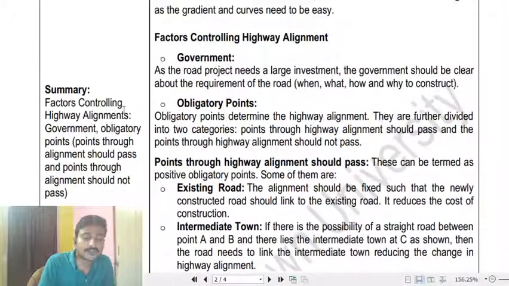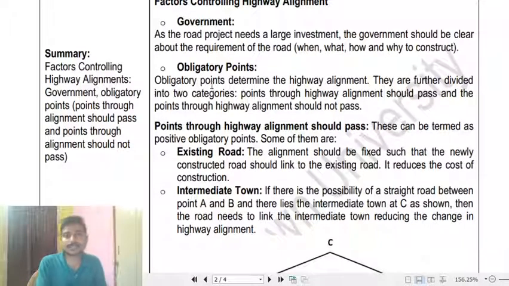Now there are different factors which control the highway alignment. First is the government. As a road project needs large investment, it is the government who decides about the alignment. Government decides in which area a new alignment should be made. The next point is obligatory points. Obligatory points determine the highway alignment. There are some controlling points which decide the path of an alignment.